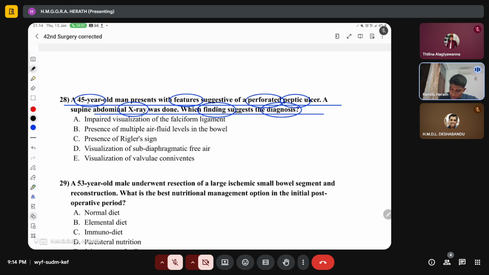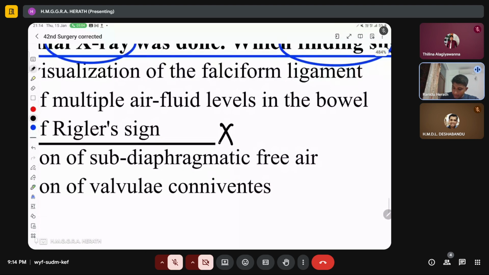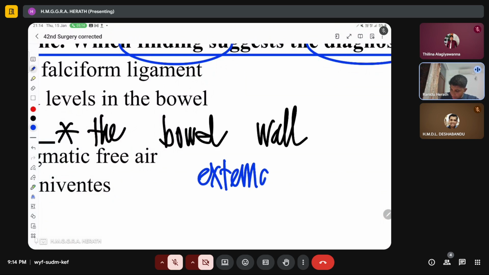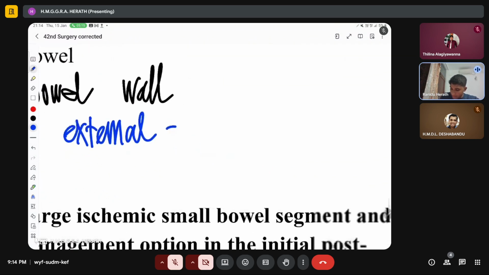So what you can identify is what you call Rigler's sign, right? The bowel wall, the external and internal wall becomes transparent, or in other words, the external and internal bowel walls become very prominent.